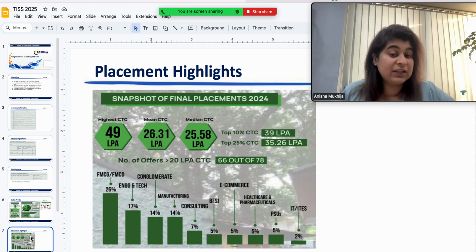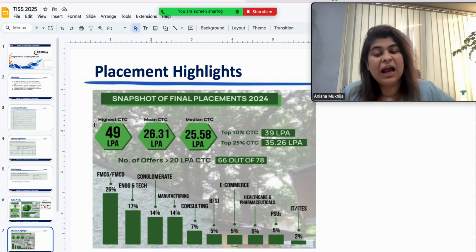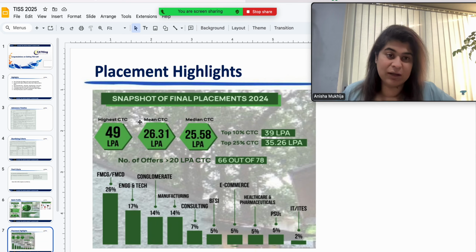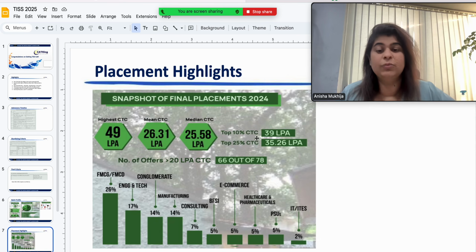The placement highlights of this batch, which is the final placements of 2024 batch: highest was 49 lakhs per annum, mean was 26.31 lakhs per annum, median is 25.58 lakhs per annum. The top 10% of the batch has a CTC of 39 lakhs per annum, top 25% has 35.26 lakhs per annum.